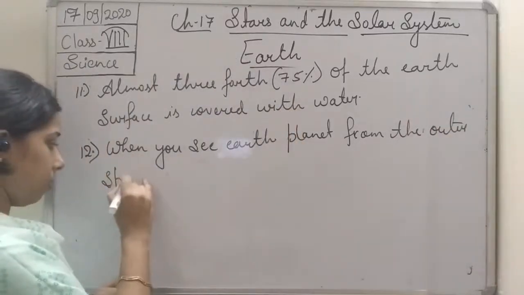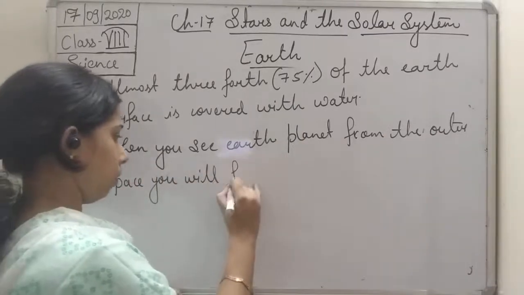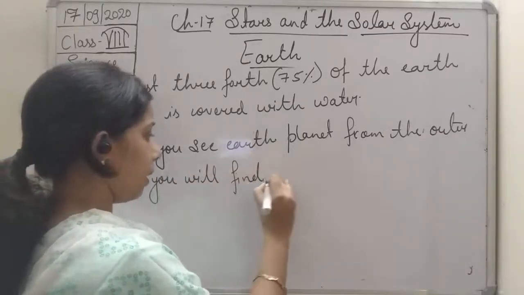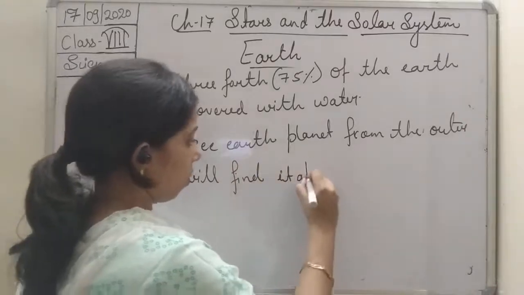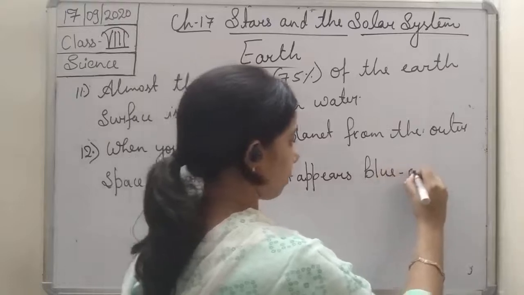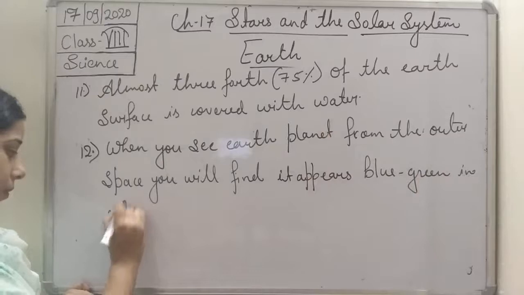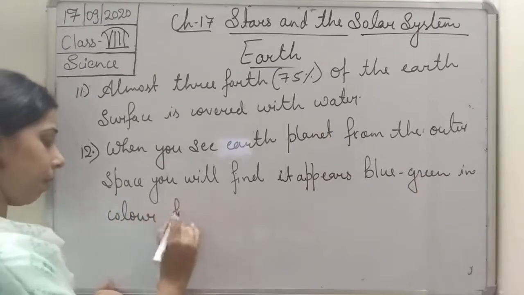From outer space, you find it appears blue-green in color. Why is it so?